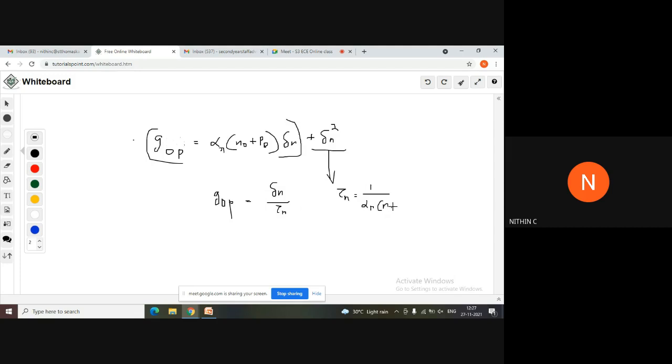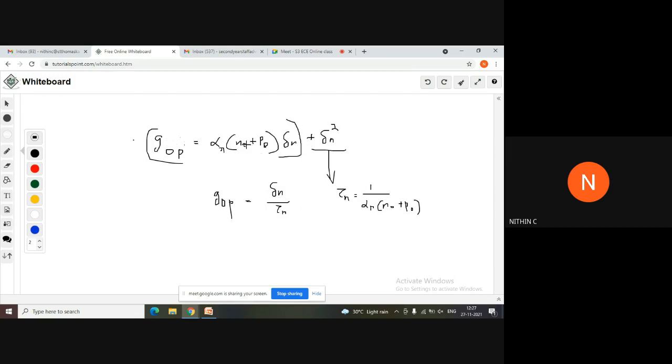You can identify this from the expression: if I neglect this term, the remaining expression is alpha r into n0 plus p0 into delta n.